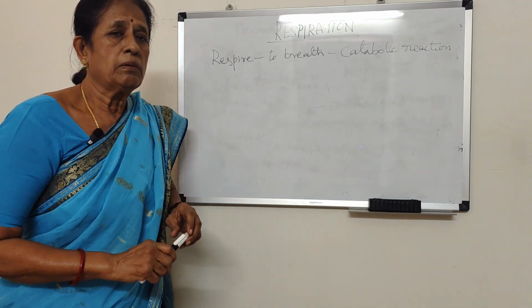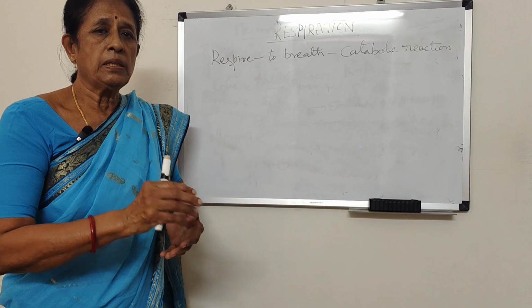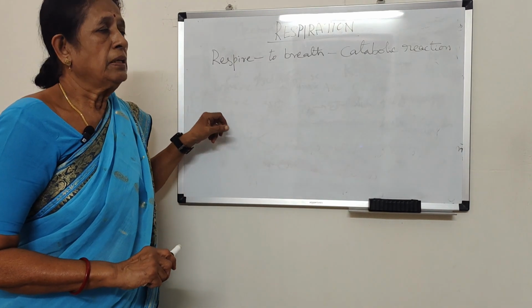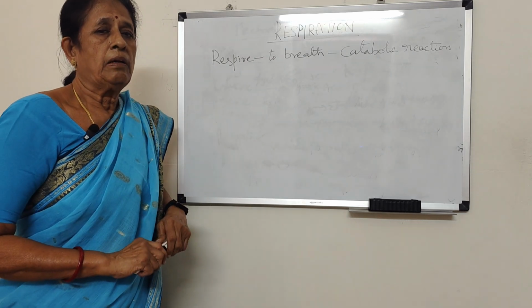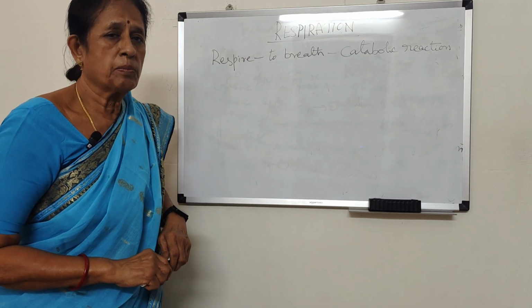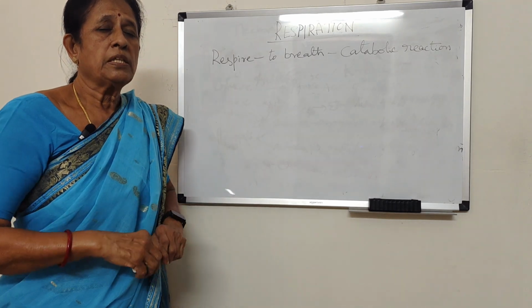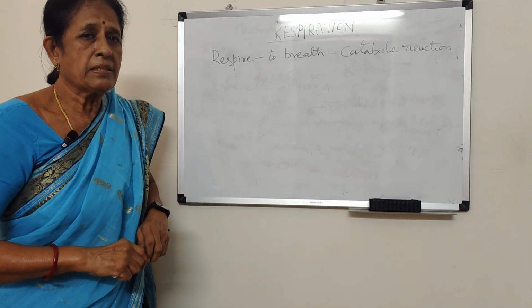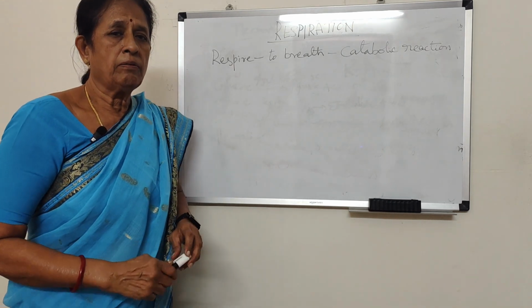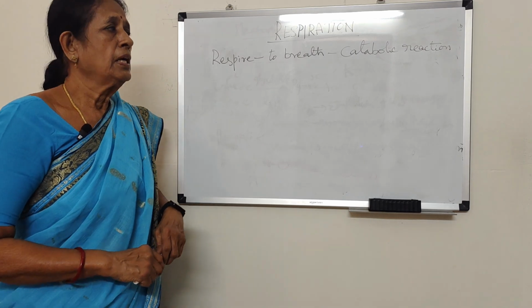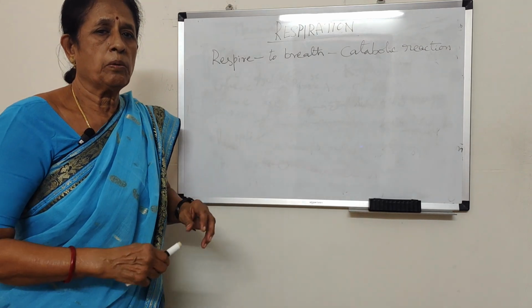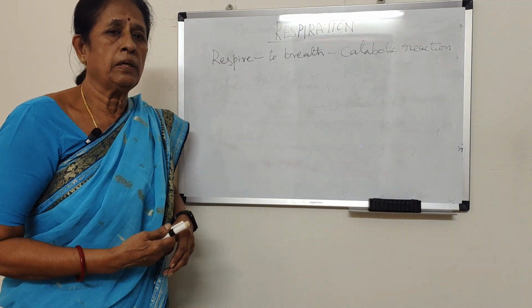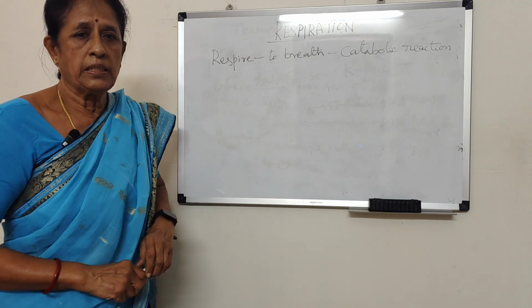When large molecules are broken down into smaller molecules, the chemical bonds between the molecules break and energy is released. So in respiration, which is a catabolic reaction, large molecules are broken down into smaller molecules, the chemical bonds are broken and energy is released. This energy, in the form of ATP, which we are going to learn in further classes, is used for various life activities: growth, movement, going in search of food, muscle formation, body development, everything.